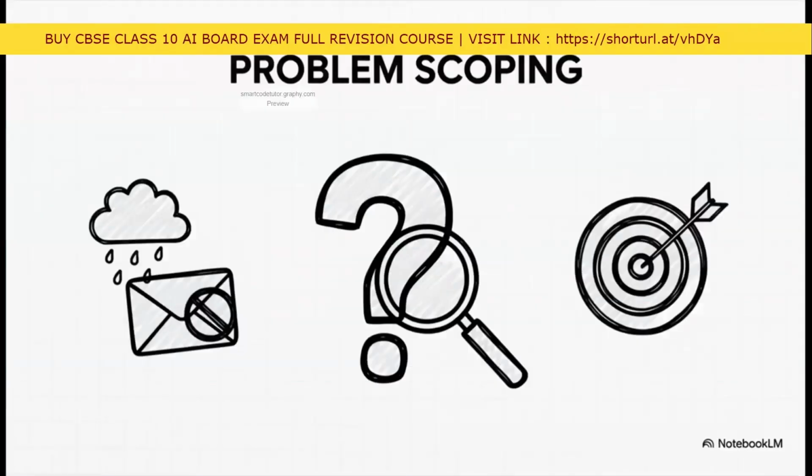First up, problem scoping. And this is probably the most crucial first step. Before anyone writes a single line of code, the team has to get super clear on the problem. What are we trying to do here? Are we building an app that can spot plant diseases from a photo? Or maybe a system to predict city traffic? Getting this right from the beginning sets the whole project up for success.